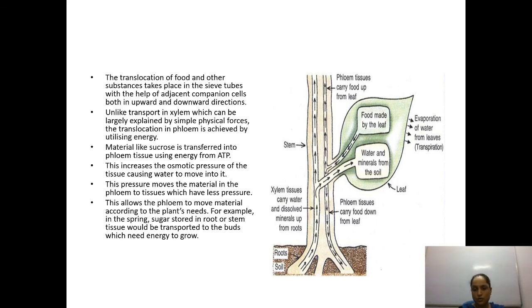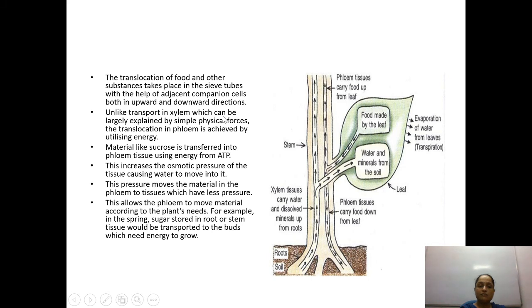From those small pores, whatever the food is there, it is going to be transported because of the pores inside the tube. Okay, with the help of the adjacent companion cells, and the companion cells are lying on the lateral sides. Okay, companion basically stands for the sort of friend which is sitting just side by side to you. In the same way, they are having the companion cells. So sideways transportation is going to be done by the companion cells, and longitudinal transportation is going to be done by the sieve tubes, both in the upward as well as the downward direction also.